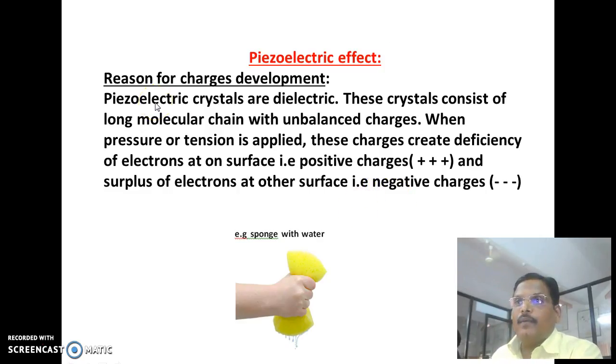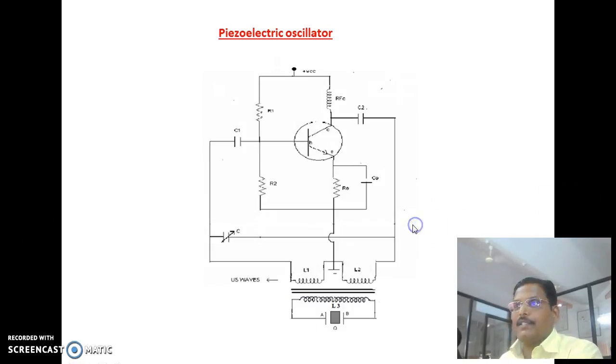Now, why is there a development of charges when pressure or tension is applied? The piezoelectric crystals are dielectrics, and these crystals consist of long molecular chains with unbalanced charges. When pressure or tension is applied, these charges create a deficiency of electrons at one surface, that is positive charges, and a surplus of electrons at the other surface, that is negative charges. Now let's see how, with the help of an electronic circuit, ultrasonic waves can be generated.